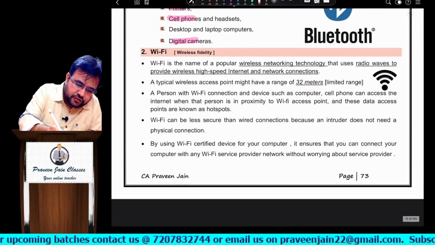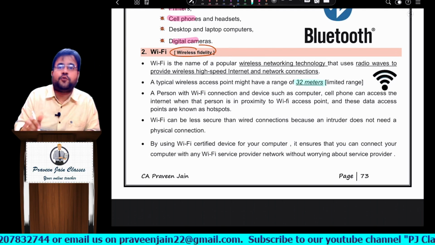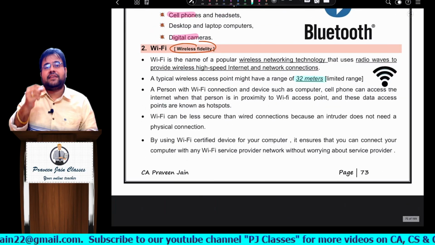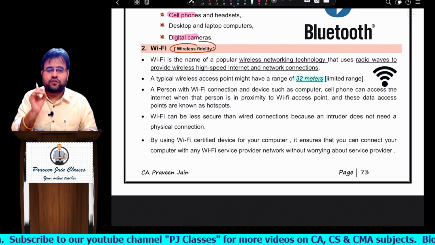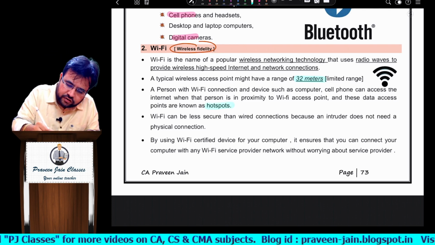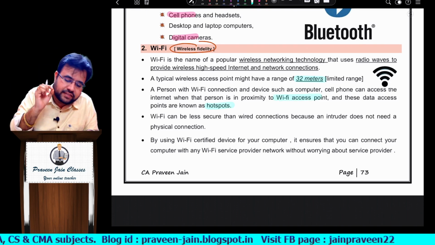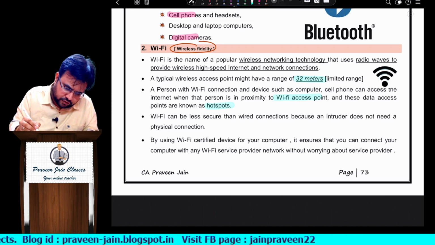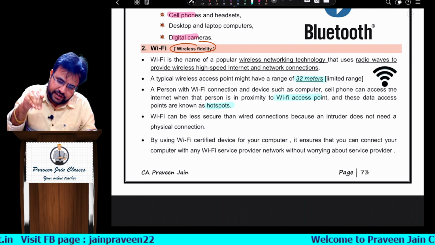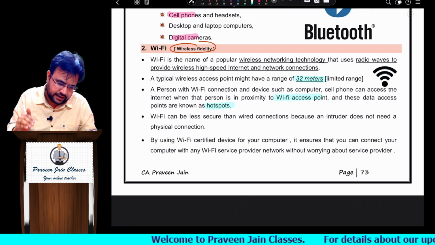Similarly, Wi-Fi. So first you have to write down the long form of Wi-Fi, wireless fidelity, sir. Again, the range is 32 meters. There it was 50 meters. Here it is 32 meters. Most of the time as a student we write kilometers, sir. So think carefully, 32 meters it is. Can I say hotspot? That hotspot is called as what, sir? Wi-Fi access point. So any person who is in proximity, so can I say the word was very important, sir. Proximity. So any person who is in proximity to this Wi-Fi access point will be able to get what, sir? What do you say? Internet, sir.